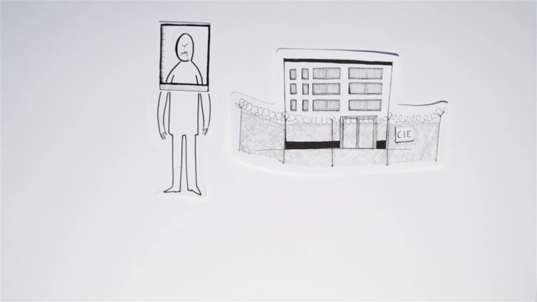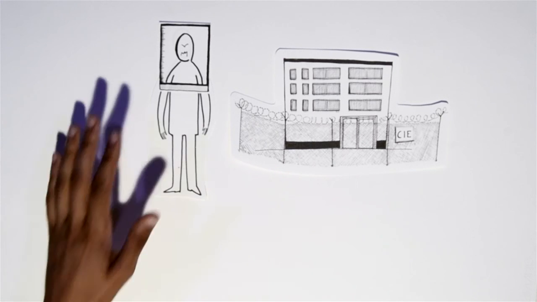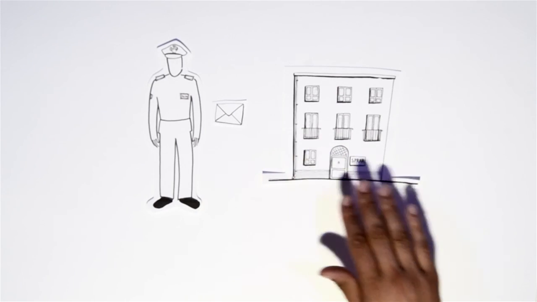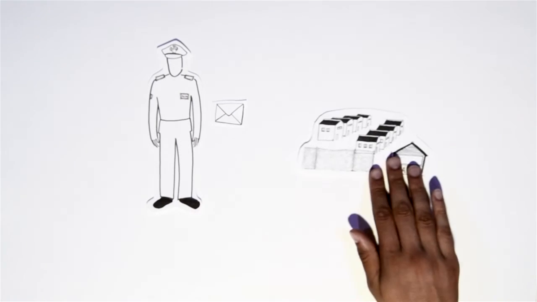If you get sent to a CIA, the police have to give you an attestato nominativo, a piece of paper that is neither a residence permit nor an identity document. The police send all official letters to the address of the SPRA, the CARA, or the CIA centre where you are staying.